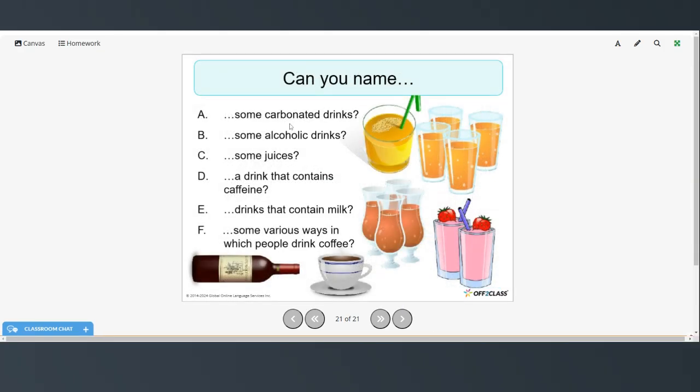Okay, so can you name some carbonated drinks? So, cola, pop, soda, some alcoholic drinks, beer, wine, some juices, tomato juice, apple juice, orange juice, a drink that contains caffeine, be it coffee or tea, drinks that contain milk, milkshakes, and some various ways in which people drink coffee. You can have a latte, macchiato, espresso, etc.